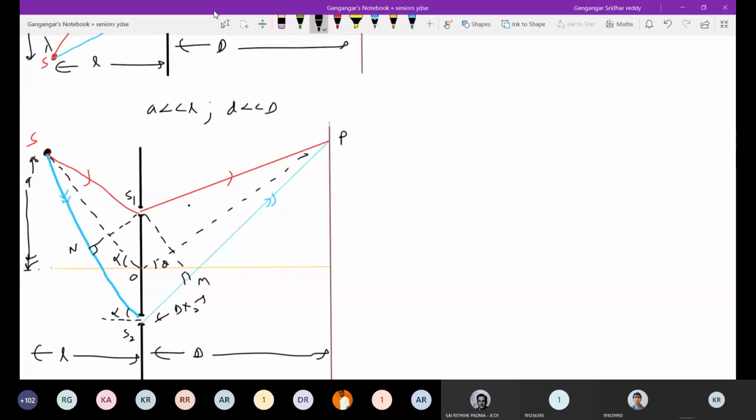Here also it will come alpha. This will be alpha. So then we'll get the delta x1. So what is the sine alpha? You can write it. Sine alpha equal to this. We are discussing for this part.